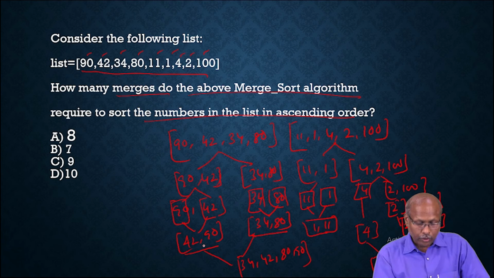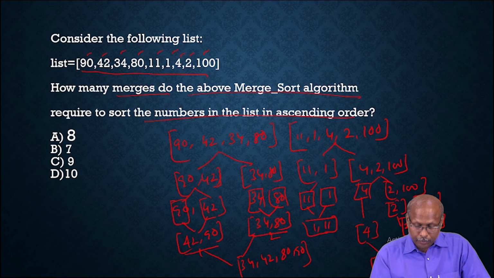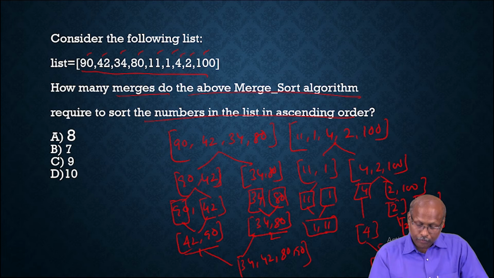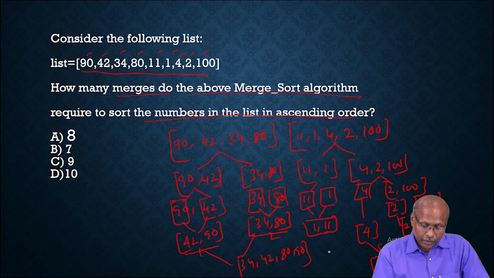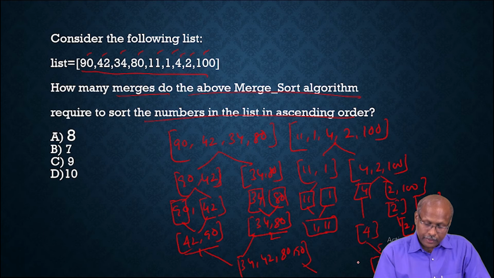Fourth merge. Then 1, 2, this becomes 3, 4, and this has merged, 5, and if you merge this one.